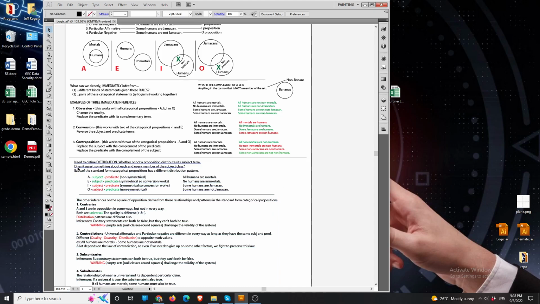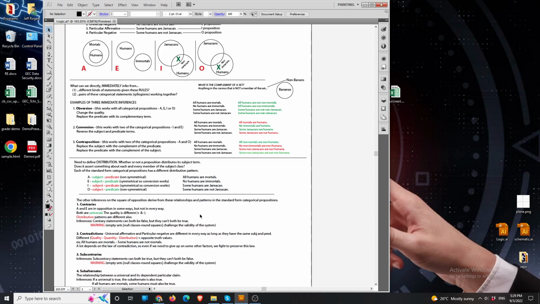What it means by distribute is, does it assert something about each and every member of the class that it's talking about? Now here with the subject term, that's actually going a little farther than I probably want to. I'm just going to talk about terms in general and look at the distribution patterns. So for the A proposition, bear with me for a minute. This is saying that the A proposition is saying something about each and every member of its subject term humans, but it's not saying something about each and every member of its predicate term mortals.